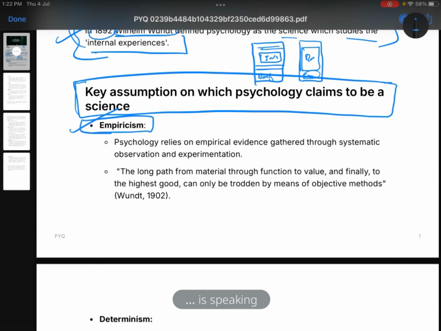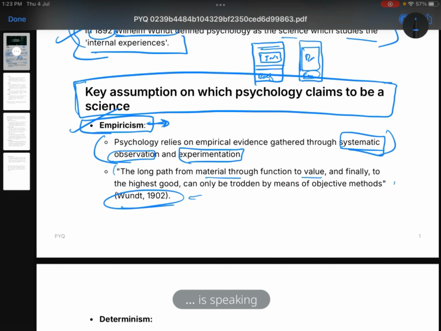The first point would be empiricism. So empiricism: psychology relies on empirical evidence gathered through systematic observation and experimentation. So here, first I have said the word empiricism. I'm just giving a clue to the examiner that, okay, I'm going to talk about empiricism. After writing empiricism, I will just write this sentence. And you have to give names of psychologists or examples or anything, but you have to write something. Make sure that your answer is not a general statement. Write names of psychologists, write examples, write names of schemes. That would make your answer better.